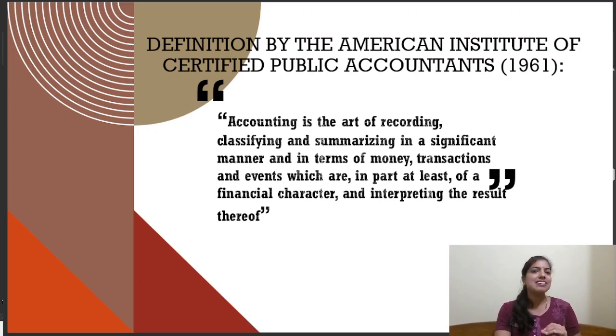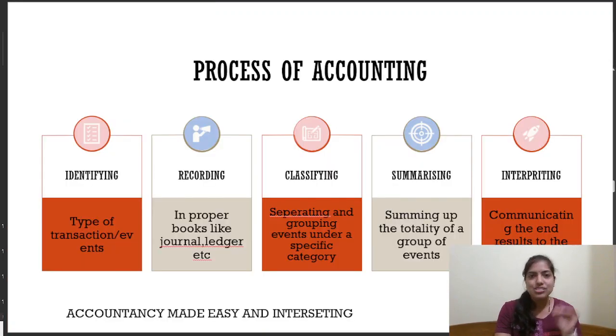If you did not understand this definition, learners, then let me explain it clearly in the next slide, that is the process of accounting. I have said accounting is an art where we record the transaction and we get into the classification and summarizing. But there are not only three steps, there are a total of five steps under accounting. What are all those? The first step is identification. We have to identify the transactions which are in monetary terms. What are all the transactions which have a monetary value, that is in cash? After identifying those transactions, we record them.